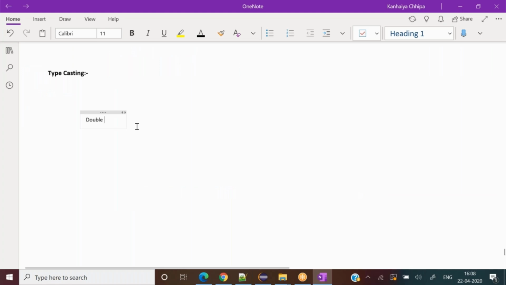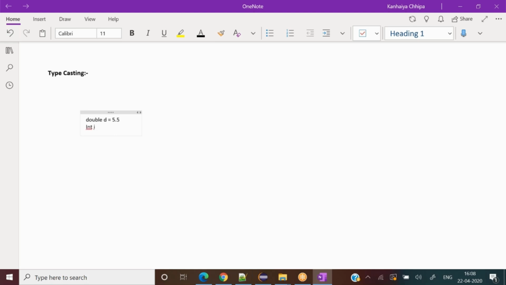Let's say I write, consider it in small case, double d equal to 5.5. Do you understand the meaning of this line?